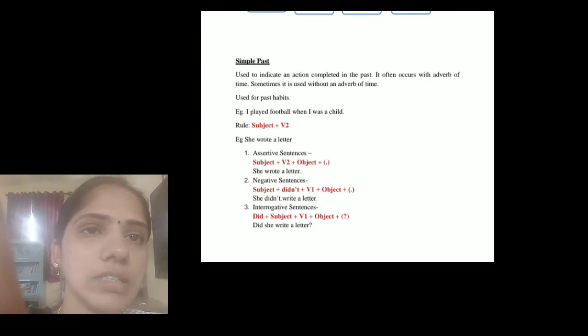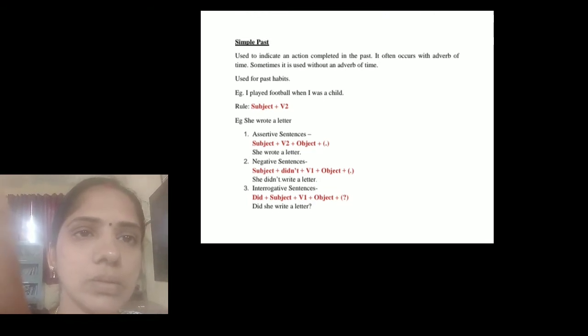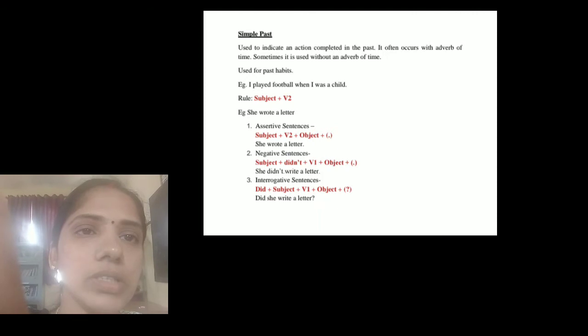It is used for past habits. For example, I played football when I was a child. Here is the rule: subject plus verb second form. Play, played, played.